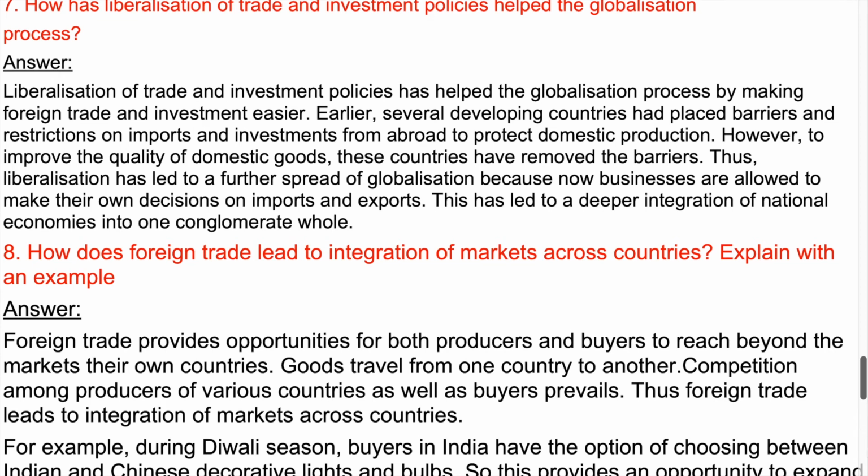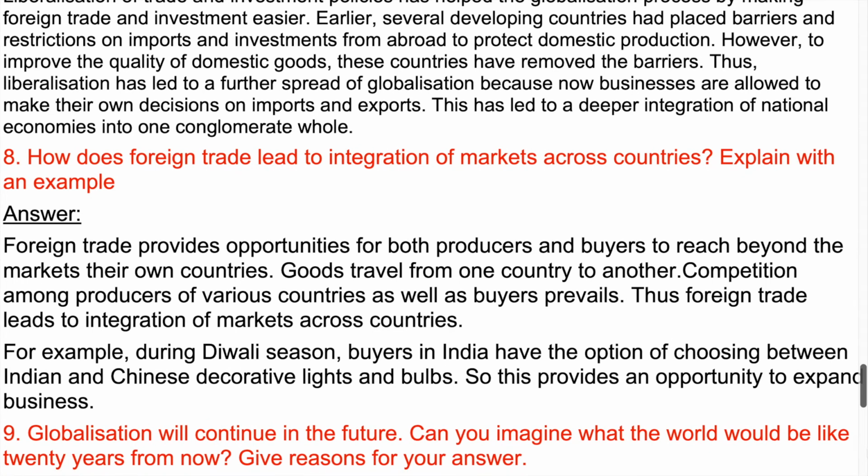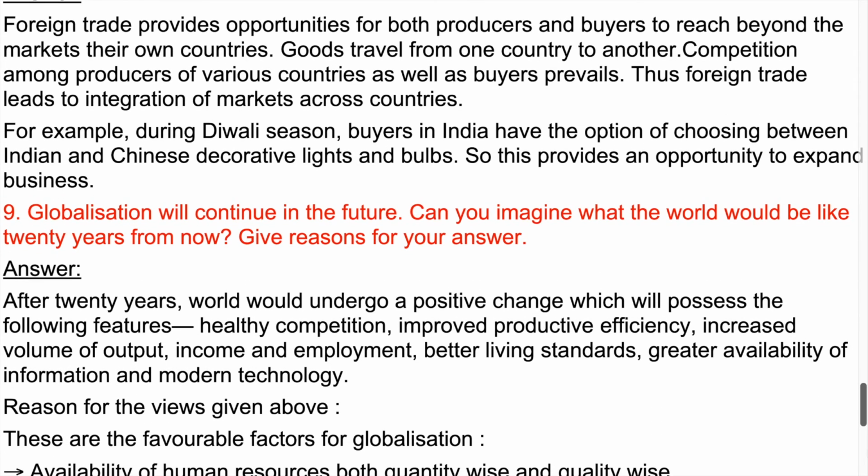8. How does foreign trade lead to integration of markets across countries? Explain with an example. Answer. Foreign trade provides opportunities for both producers and buyers to reach beyond the markets of their own countries. Goods travel from one country to another. Competition among producers of various countries as well as buyers prevails. Thus foreign trade leads to integration of markets across countries. For example, during the Diwali season, buyers in India have the option of choosing between Indian and Chinese decorative lights and bulbs. So this provides an opportunity to expand business.